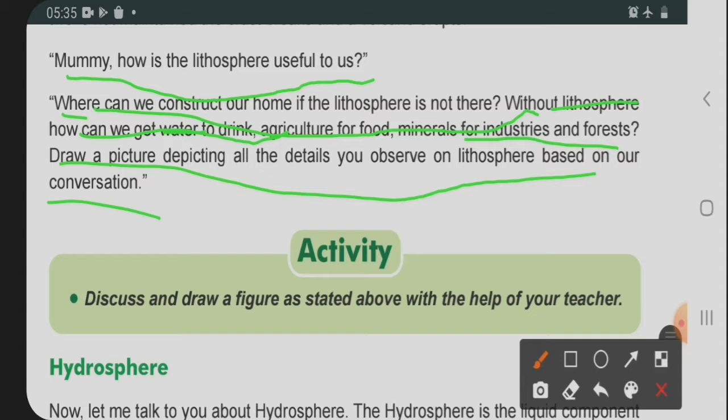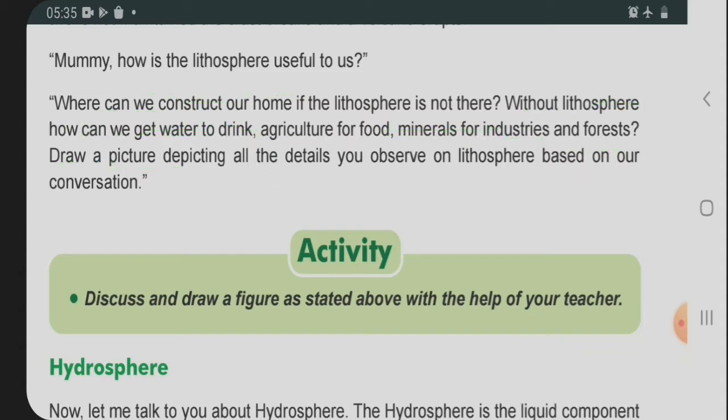Here this boy is again asking his mother, where can we construct our home if the lithosphere is not there? They are discussing that if the lithosphere is not there, then where can we live? Otherwise I think we would see only water everywhere. We can't even walk.